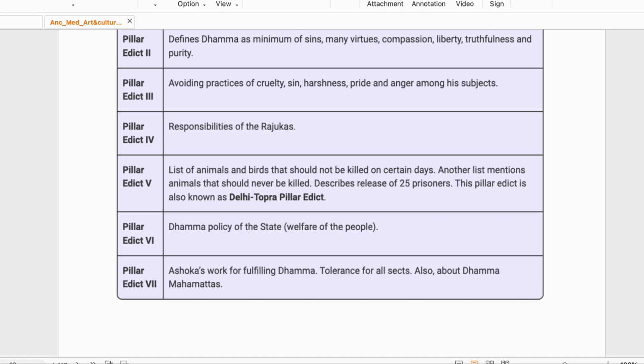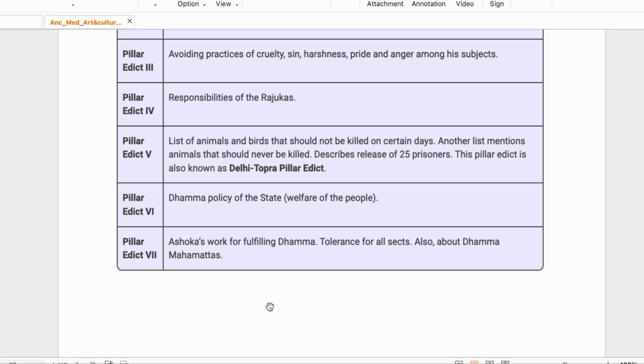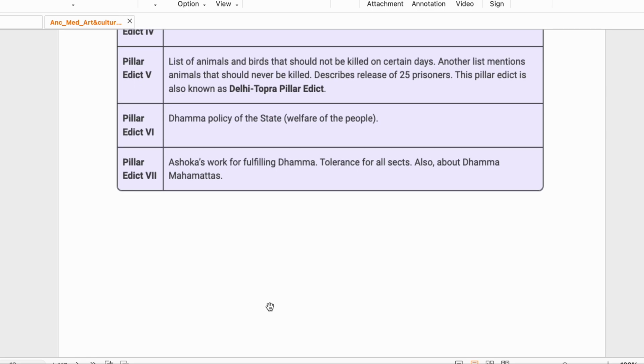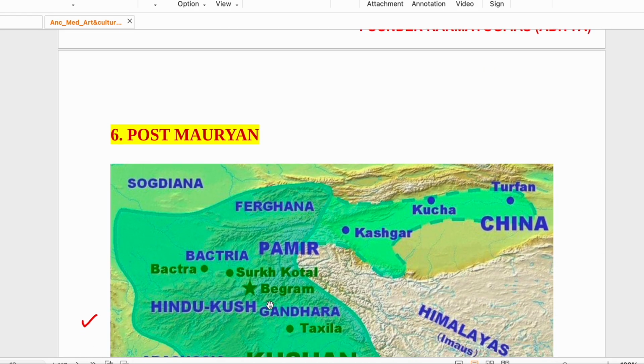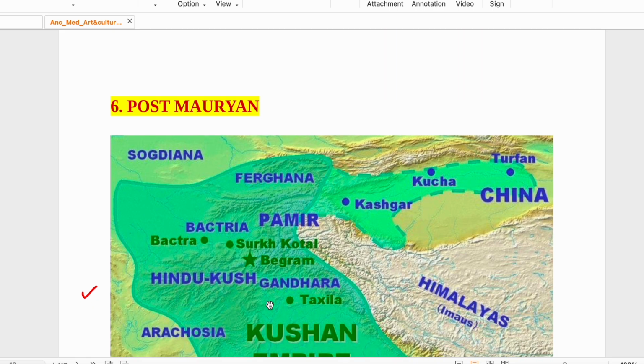Pillar Edict 6 talks about Dhamma policy of the state, welfare of the people. And 7, Ashoka's work for fulfilling Dhamma, tolerance for all sects, also about Dhamma Mahamatta. In 7 again he is talking about tolerance in Pillar Edict. Now here the Mauryan Ashokan part ends. Okay, now we will see post-Mauryan empires.